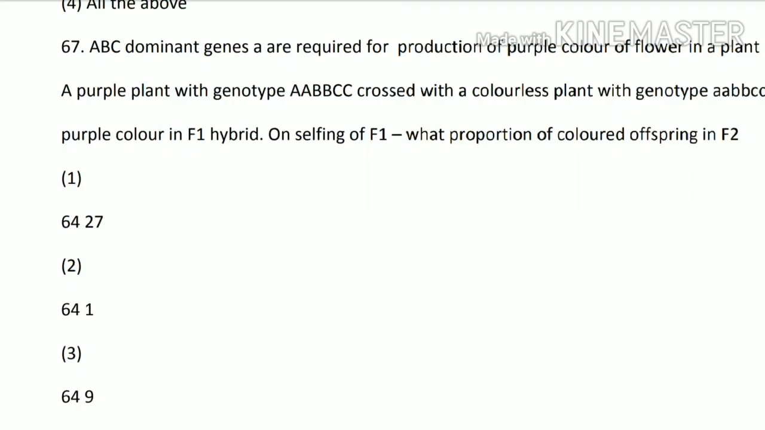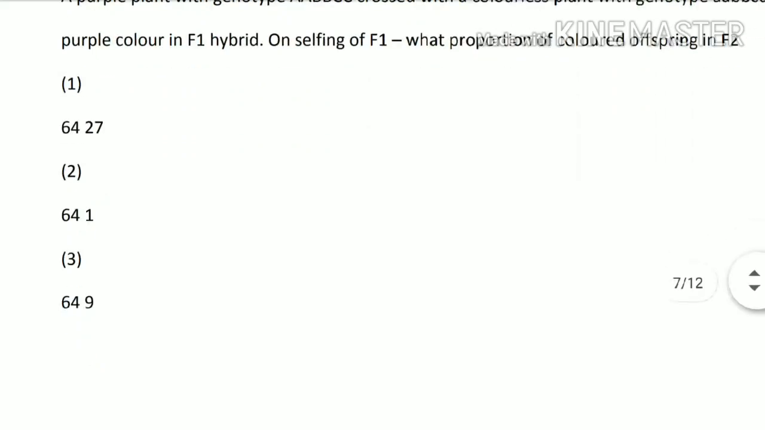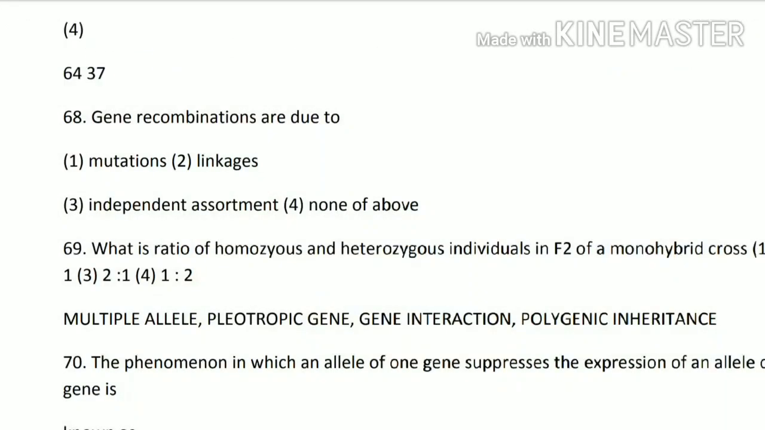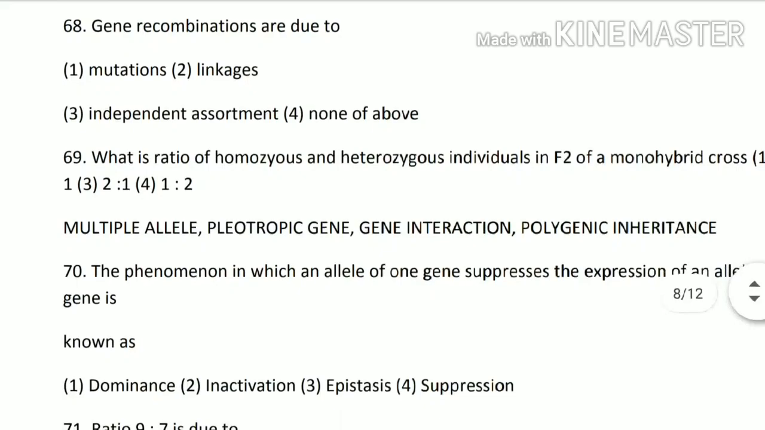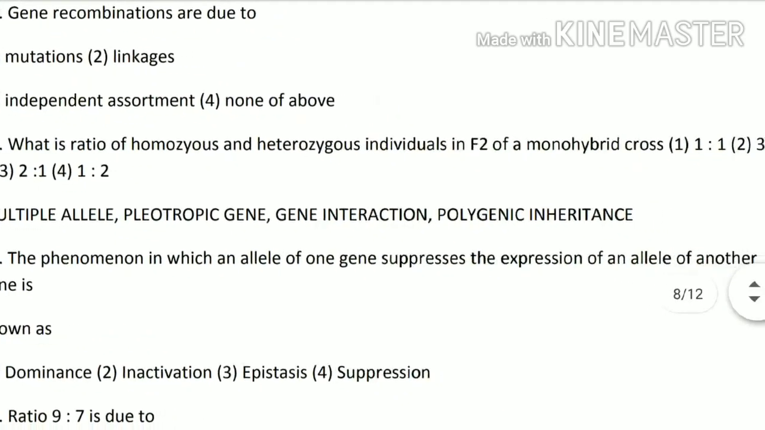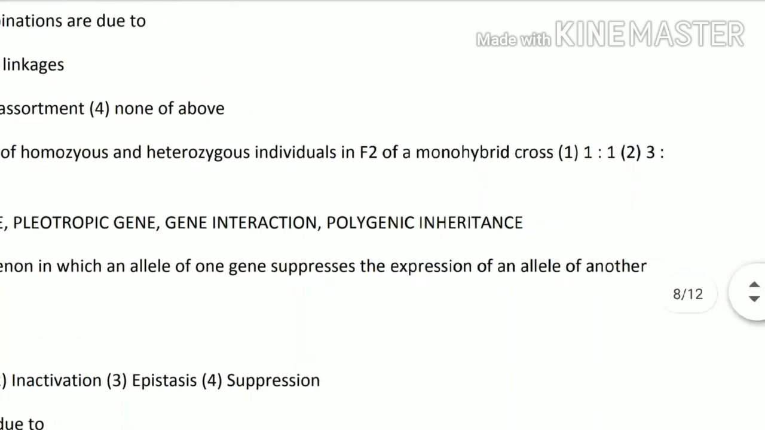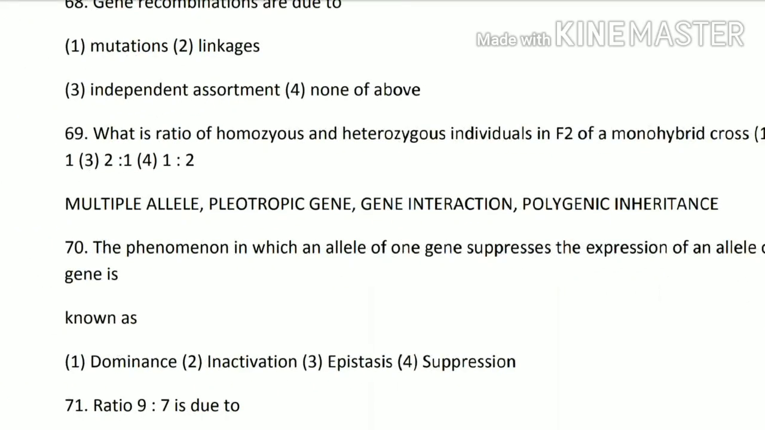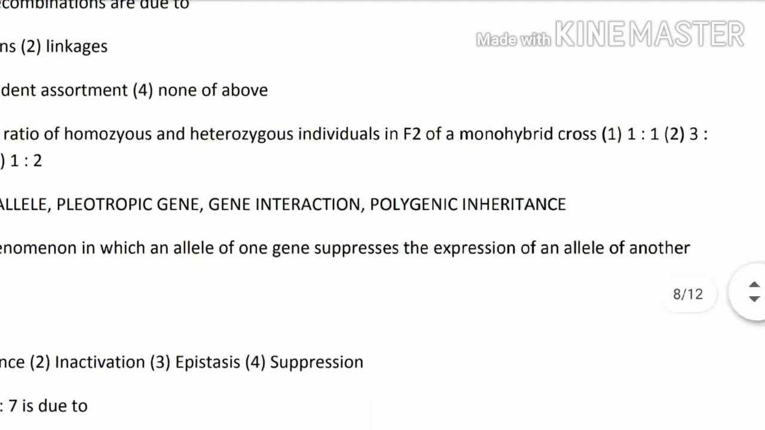Next, 68th question. Gene recombinations are due to mutations, linkages, independent assortment, or none of the above. So its answer is option number 3, independent assortment. Next question. What is the ratio of homozygous and heterozygous individuals in F2 of a monohybrid cross? One is 1:1, 3:1, 2:1, or 1:2. So the answer is option number 1, 1:1.